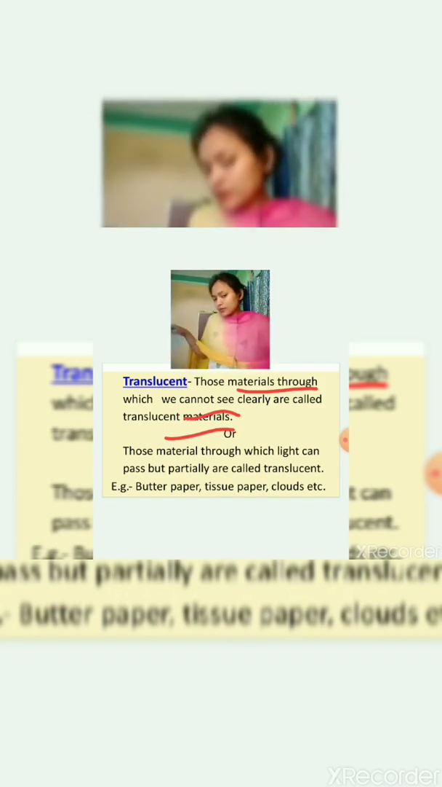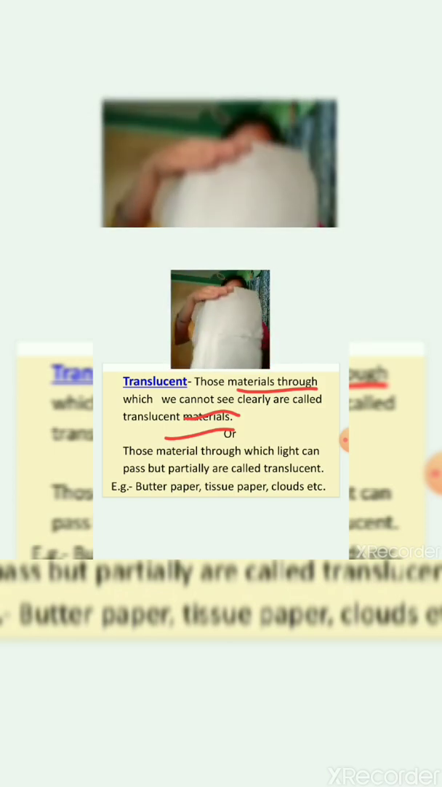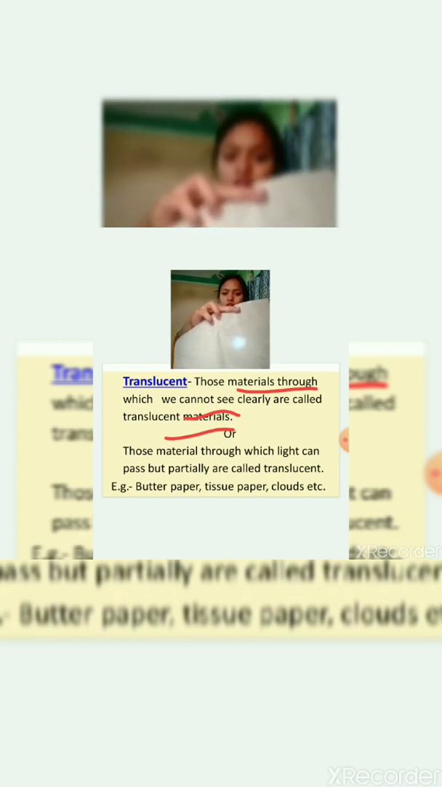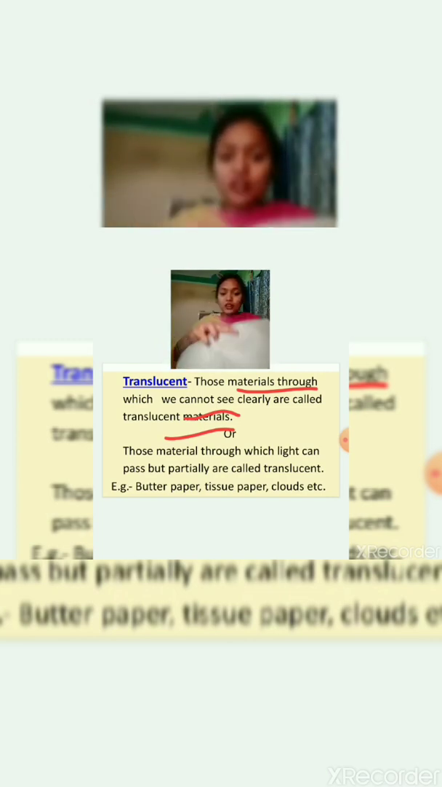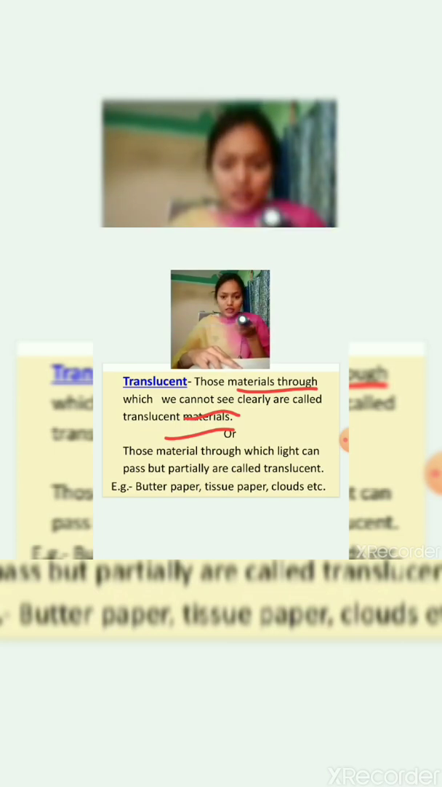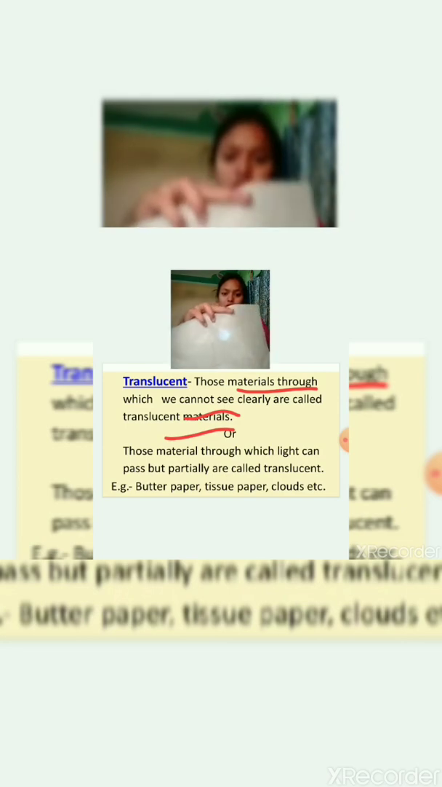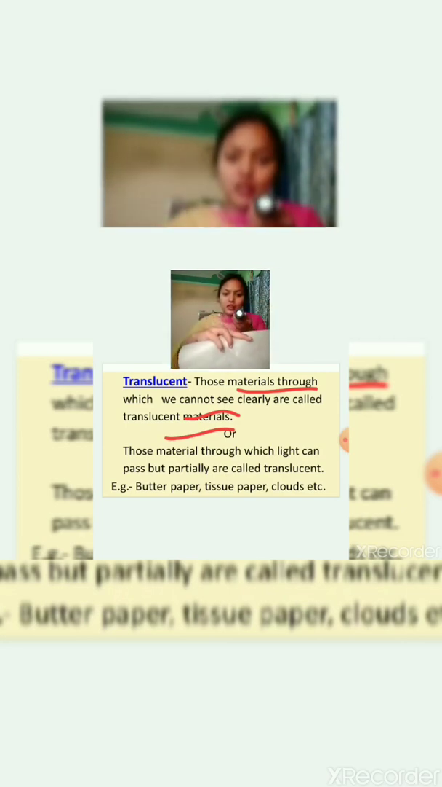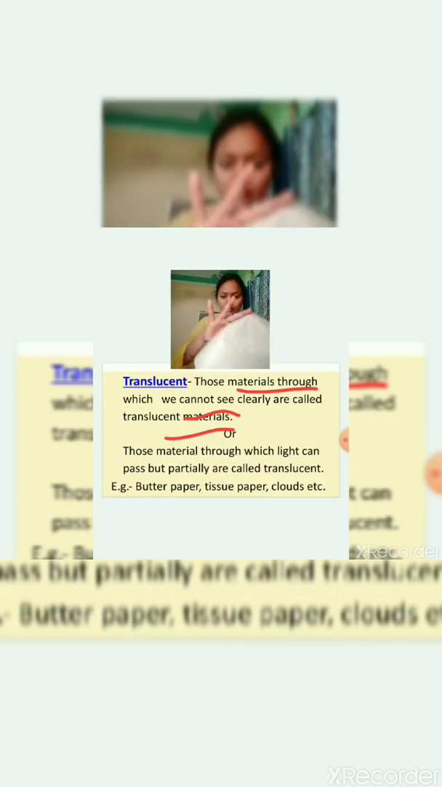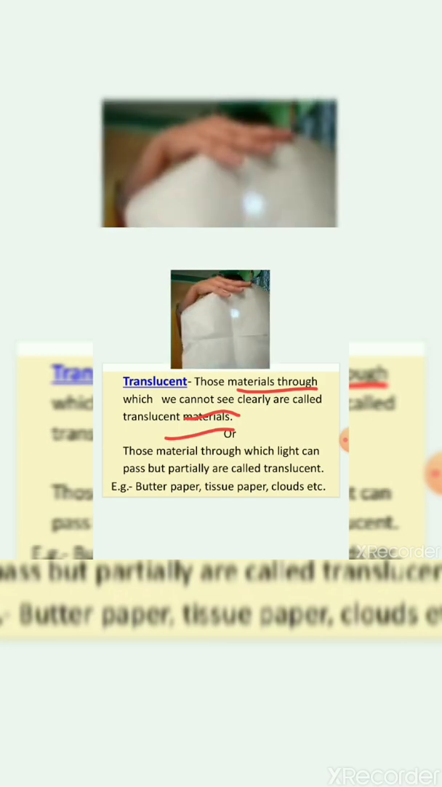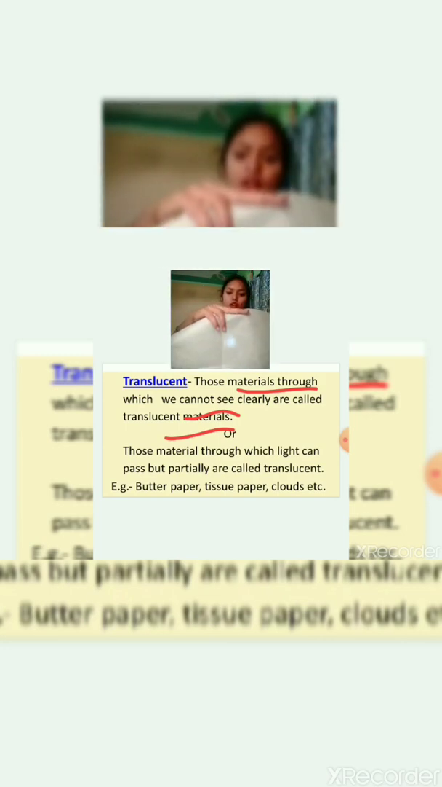And if I put the torch light here, can you see the light? But it is not as clear as the previous one, because in the transparent medium it is very bright, but in the translucent medium it is very light. As you can see, it is very bright here, as air is a transparent medium, and here it is translucent, so very blurred images are formed.